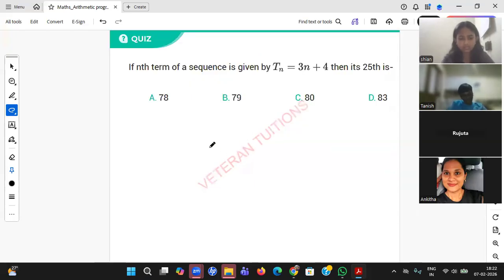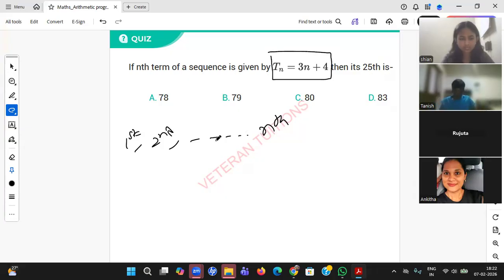Okay? So for the first question, student, he has given the first term, second term, like that, sometimes we'll get the nth term. That general formula is given. This is a general formula. Now he is asking the 25th term. First term means T1, second term means T2, 25th term will be T25. So he is just asking the T25 value, student.